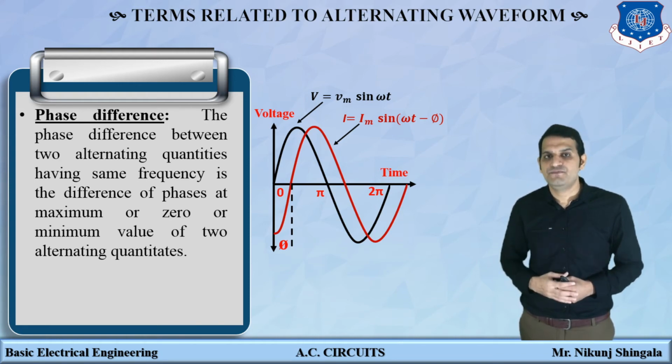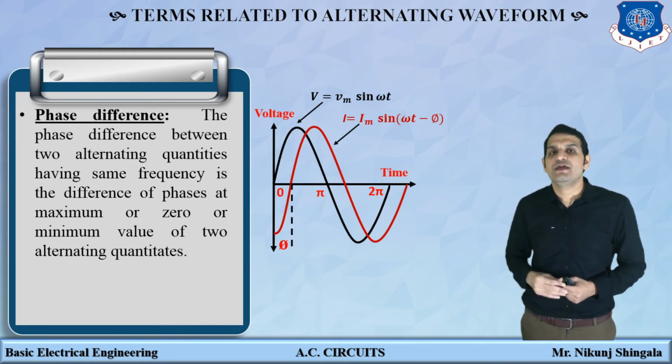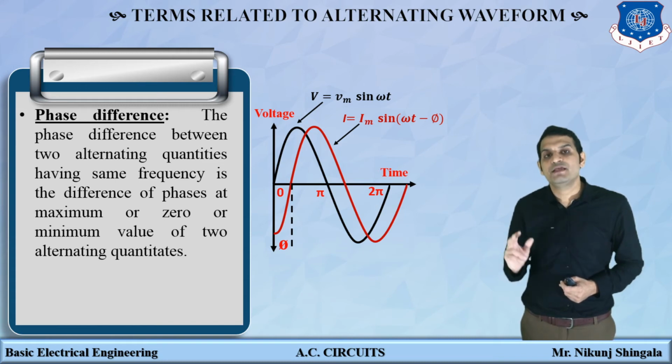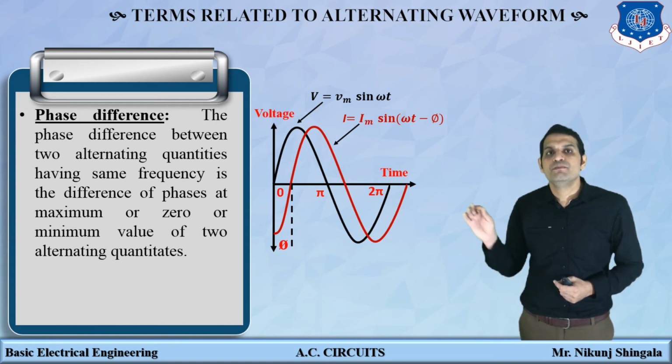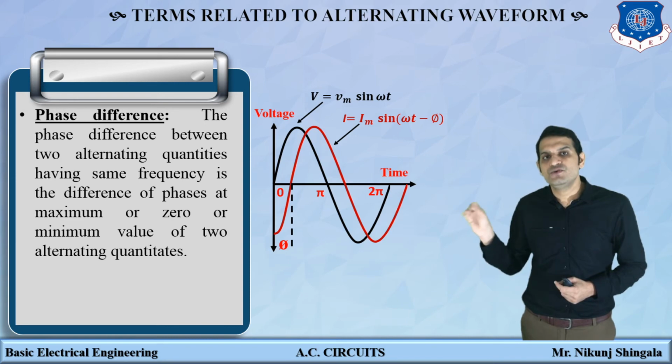How do we calculate the phase difference? To calculate it, we have to compare the maximum value or the minimum value. So the minimum value of V is equal to Vm sin omega t is at 0, and for current it is at some angle phi.